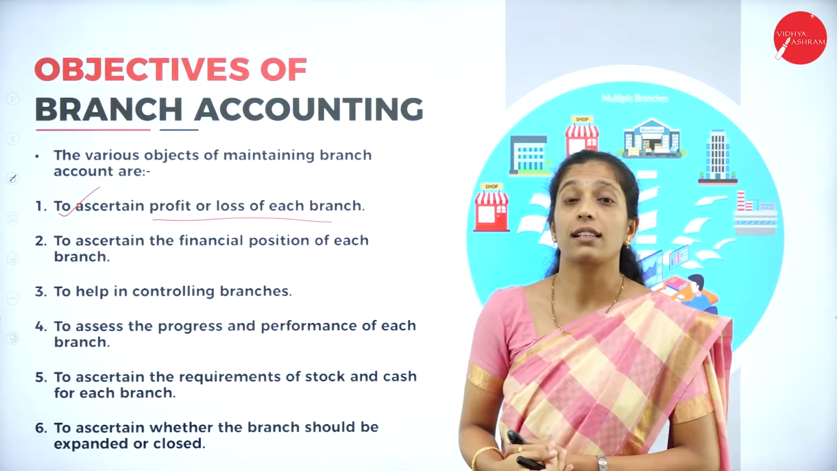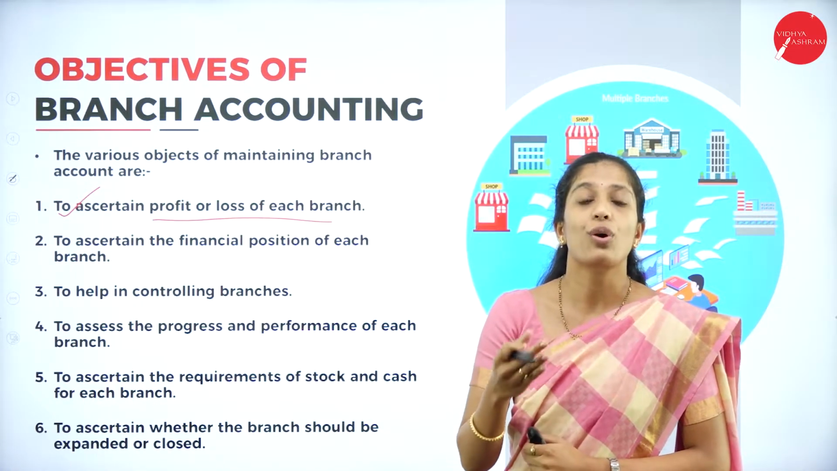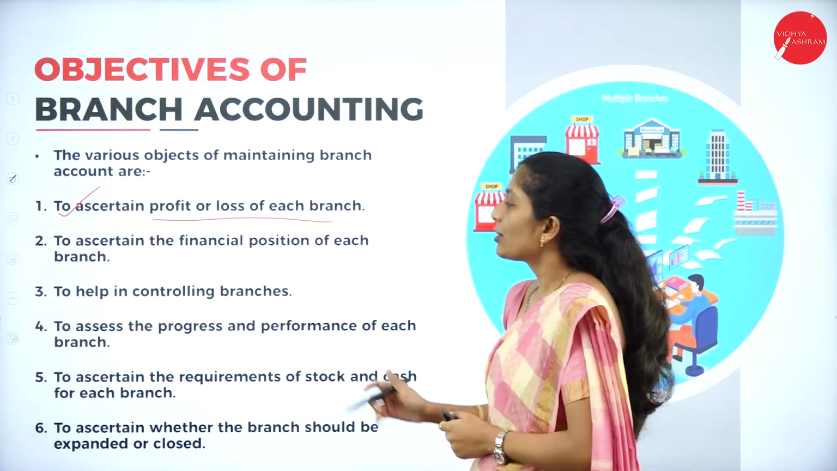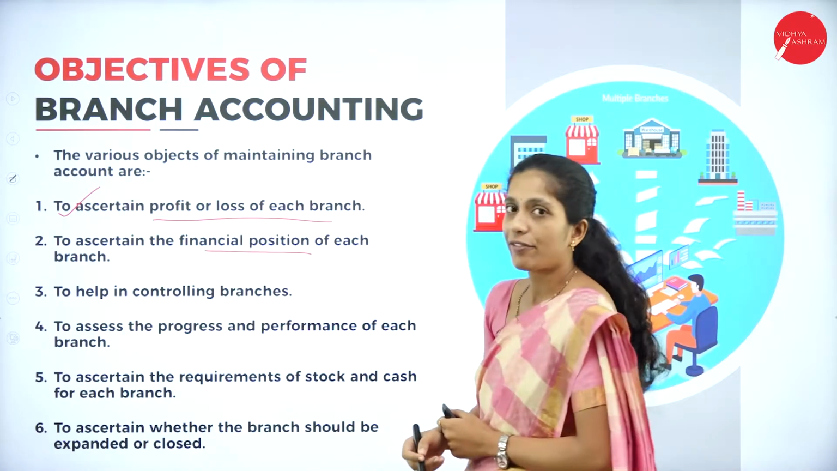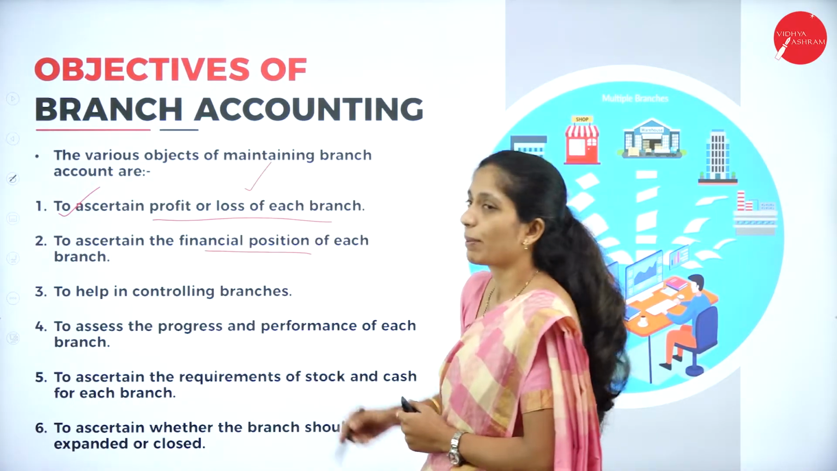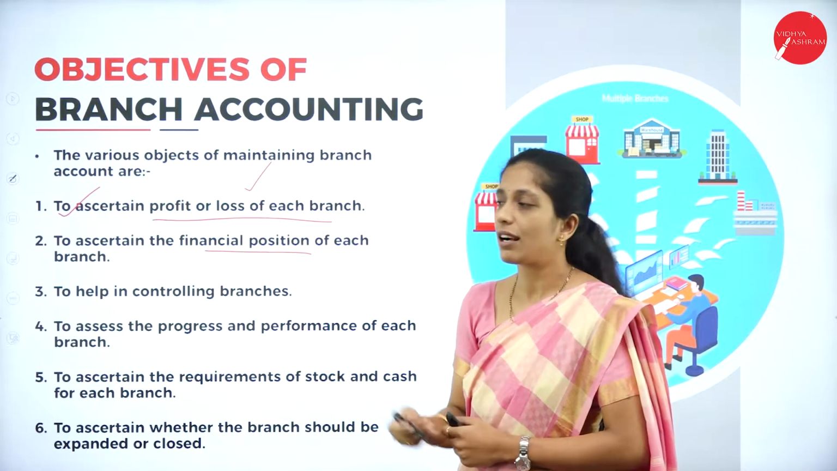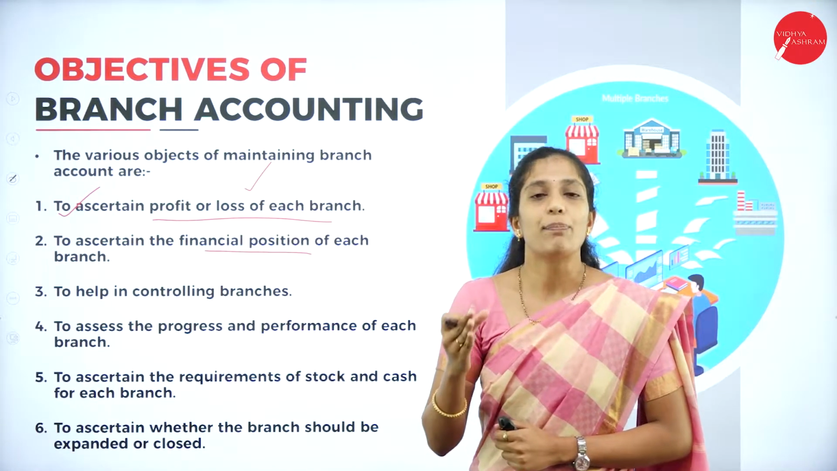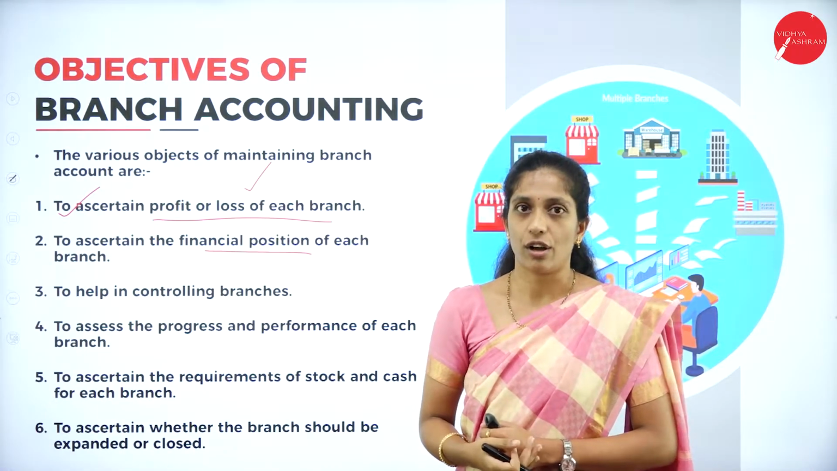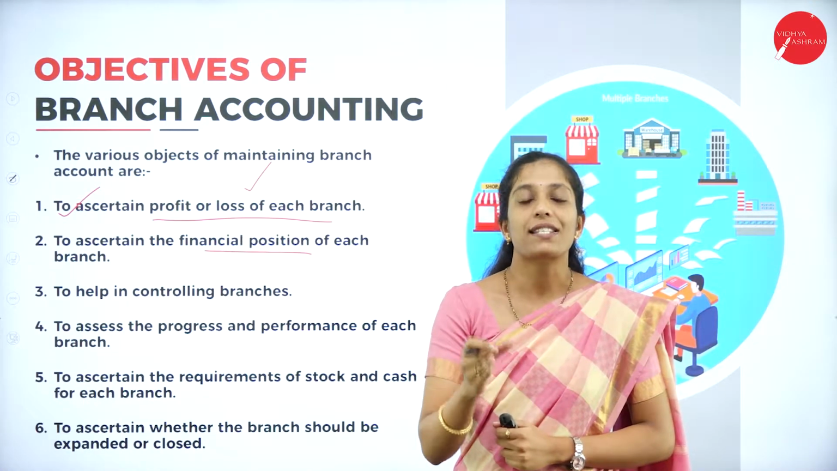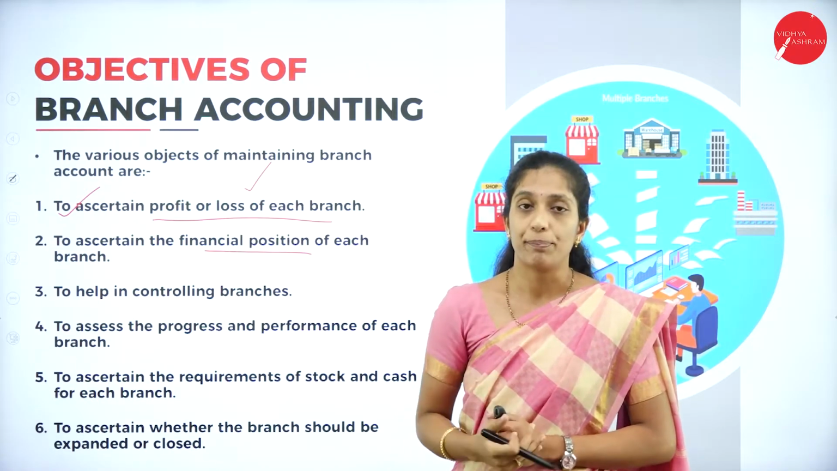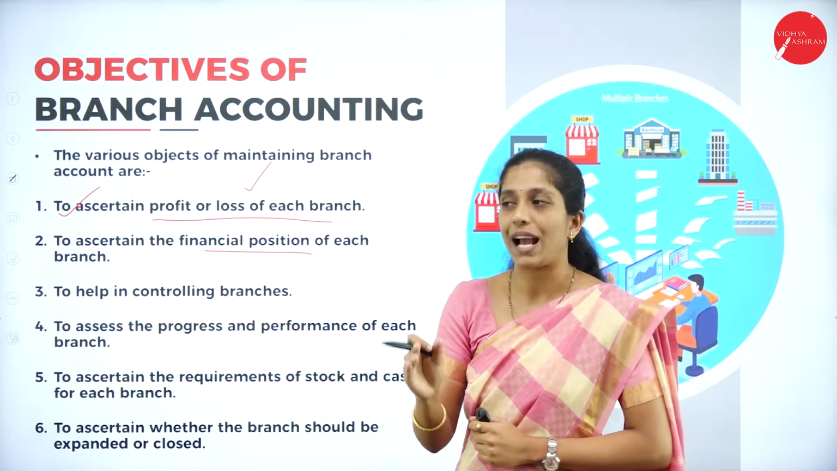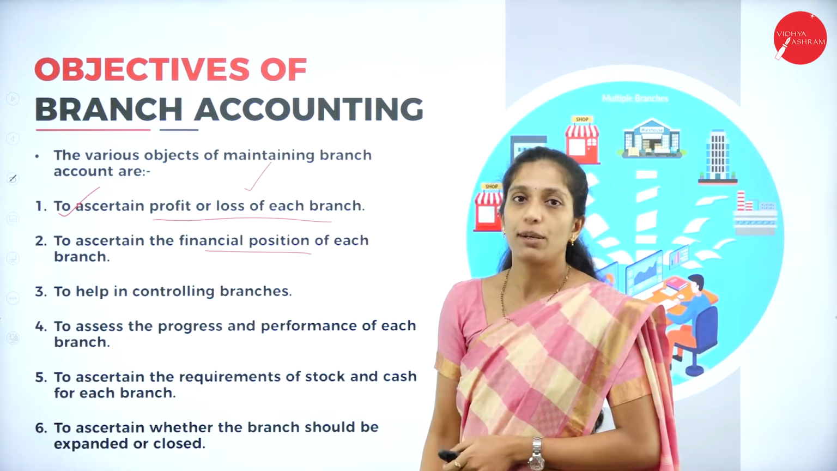In order to ascertain the profit or loss, or in order to know what is the financial position of each and every branch. Next, to ascertain the financial position. Of course, we have ascertained the profit and loss by preparing trading profit and loss account. Next, we have to know what is the actual financial position. So, whether the branch is running in profit or loss. So, what is the value of assets and liability of each and every branch?